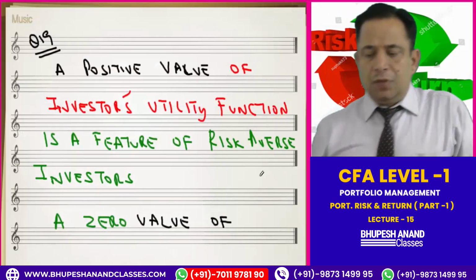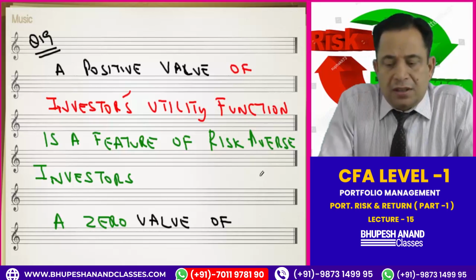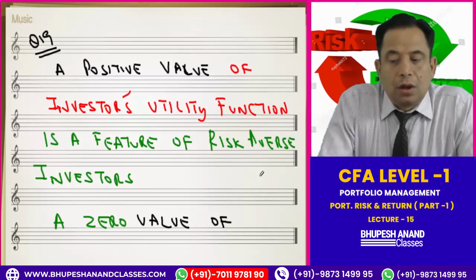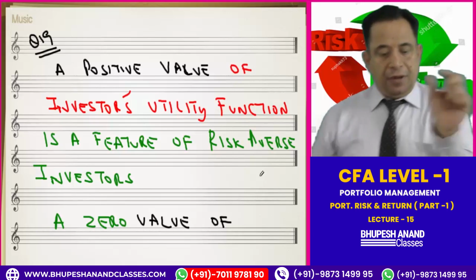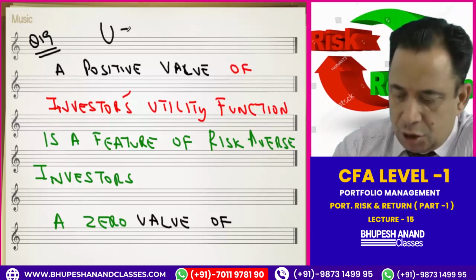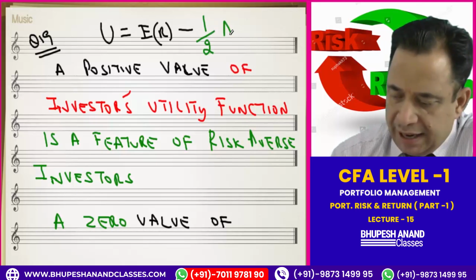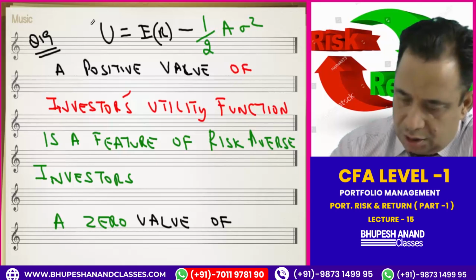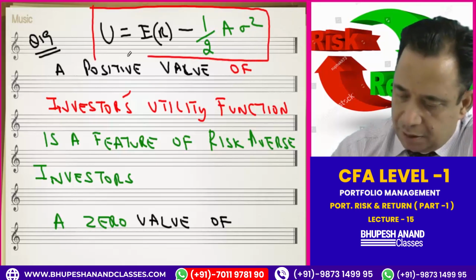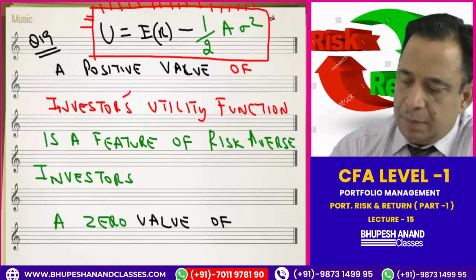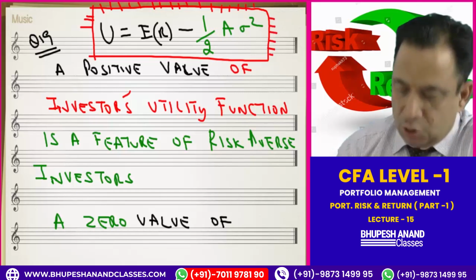A positive value of utility is a feature of risk averse investors. If we are getting a positive value of utility, the formula is utility equal to expected return minus 1 by 2 into A into variance. So this is the concept.